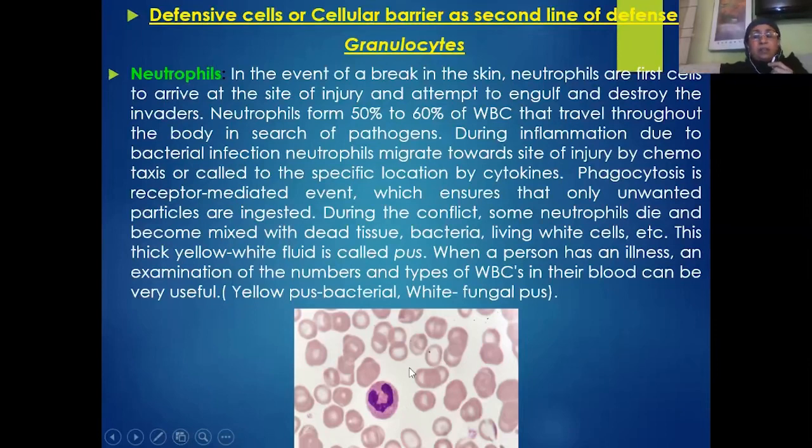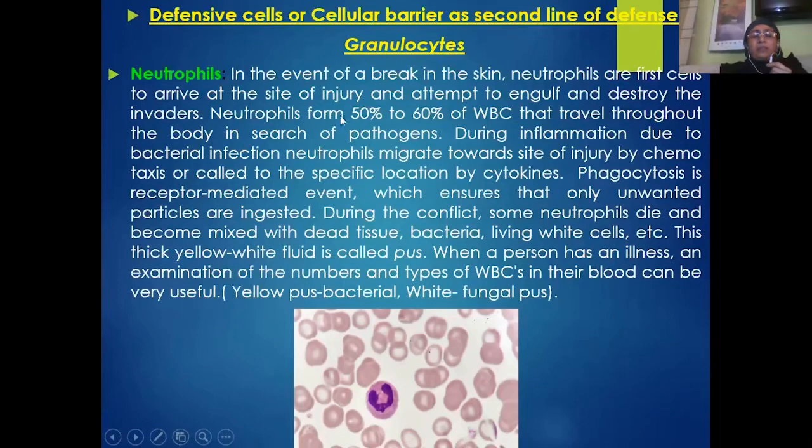Among the WBC cells, again, we have different kinds. The first and foremost type, which occurs in large number, is the neutrophils. In the event of a break in the skin, neutrophils are the first to arrive at the site of injury and attempt to engulf and destroy the foreign invaders.